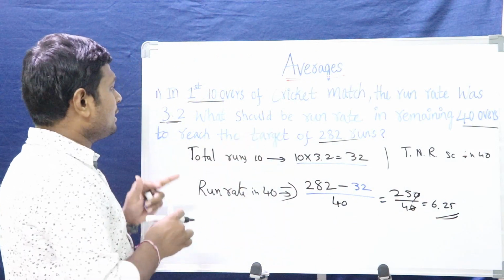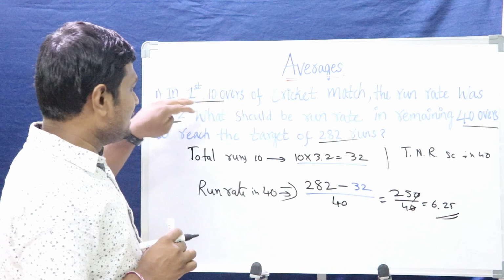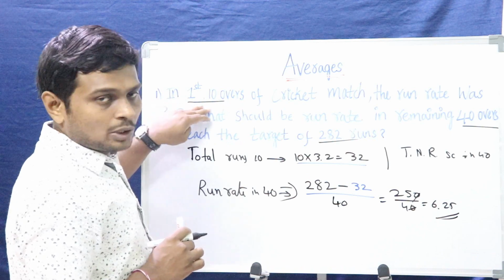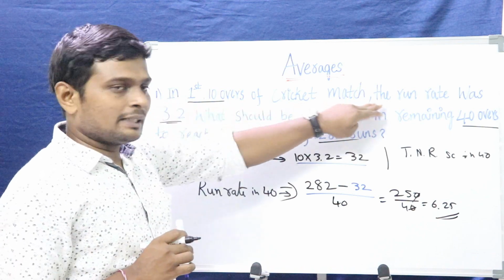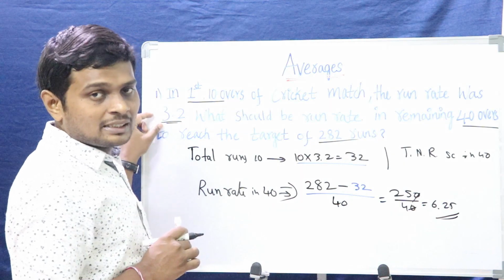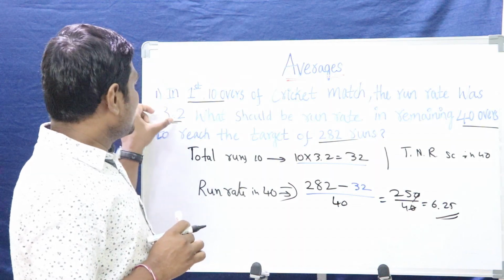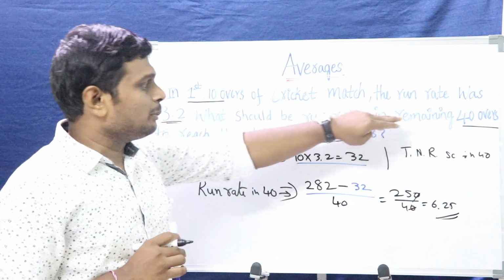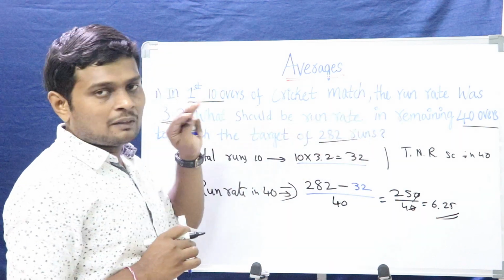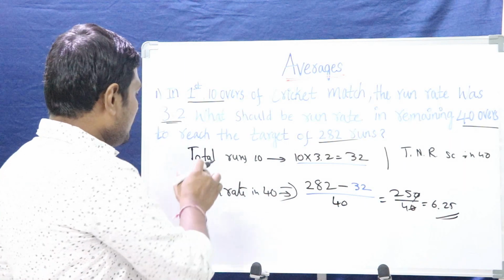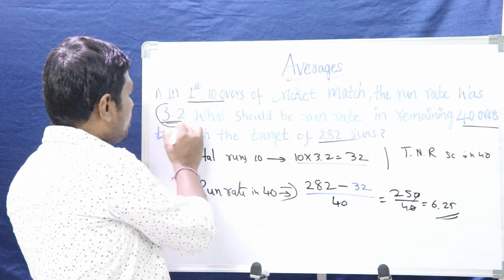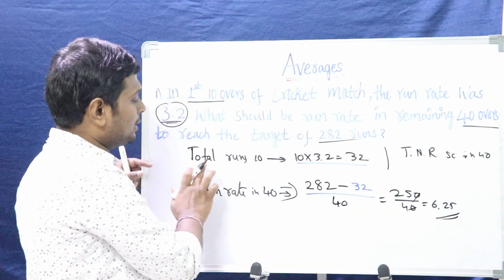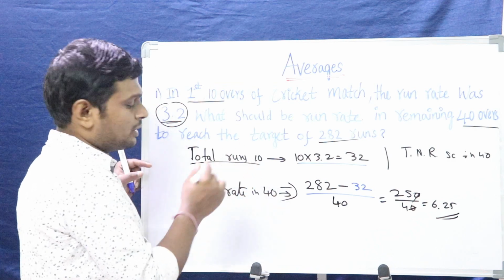Let me recap it. The statement given in this question is: in the first 10 overs of a cricket match, the run rate was 3.2. That means in an over, 3.2 runs are scored. What should be the run rate in the remaining 40 overs to reach the target of 282 runs? The average runs scored in the 10 overs is 3.2, so 32 is the total runs scored in 10 overs.